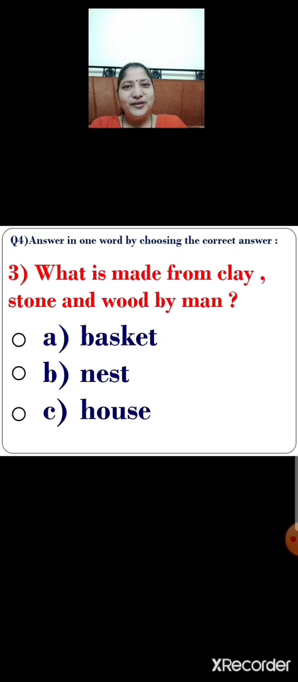Okay, so what will you do? You will click on the correct answer. Let us click option C. Option C, house is made from clay, stone and wood by man.